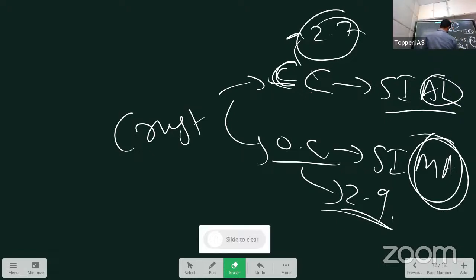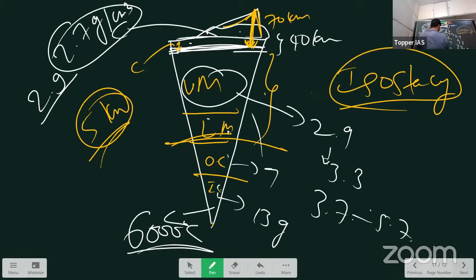So after that we study the mantle. In the mantle there is one special region here. What is this layer called? This is the asthenosphere. The asthenosphere is a layer which contains molten magma. So rocks are molten there.